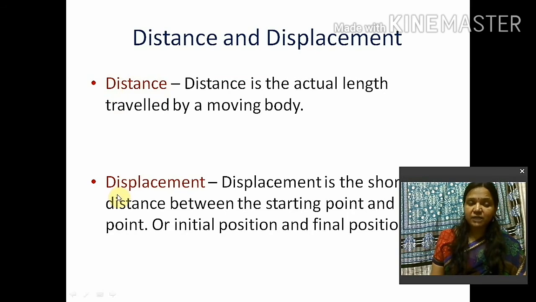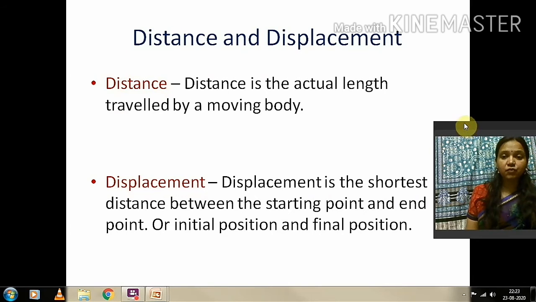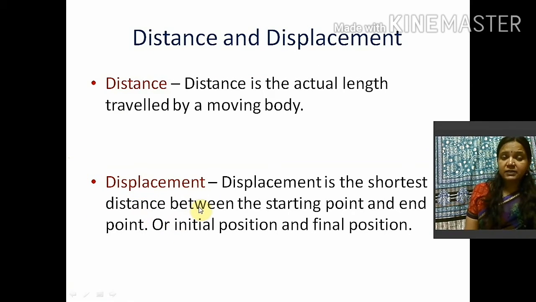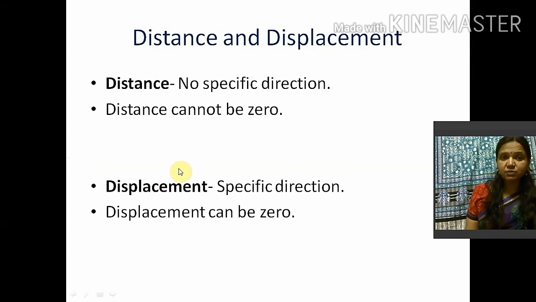Now displacement. Displacement is basically the shortest distance between the initial point, meaning the starting point, and the ending point, meaning the final point. Again, it will be very clear to you if I give you one example. Suppose there is a circle. A body starts moving from an initial point and it comes again to that point, because that is a circle. So there will be no shortest distance. In that case, the displacement becomes 0. Okay, so distance has no specific direction.